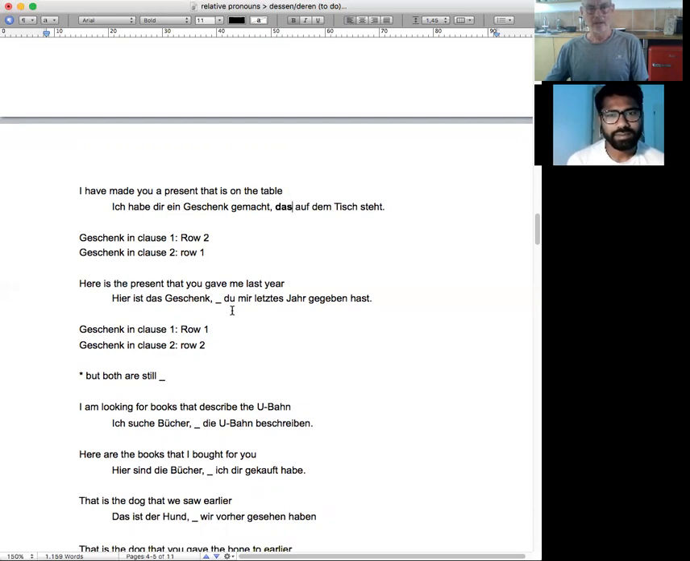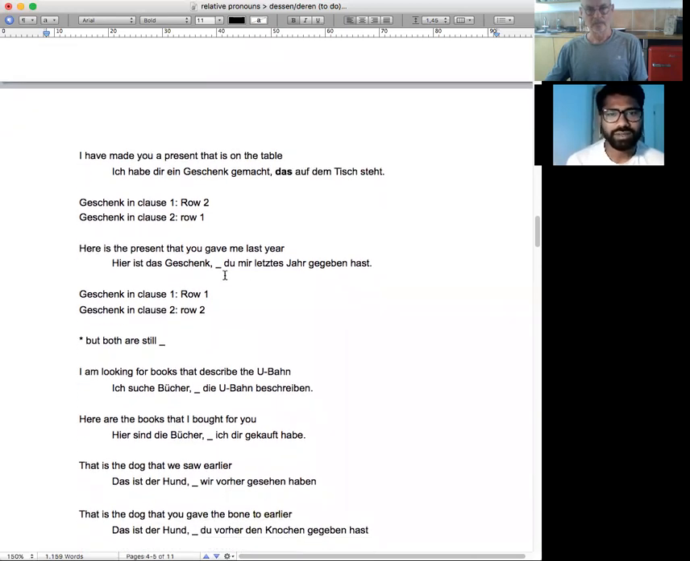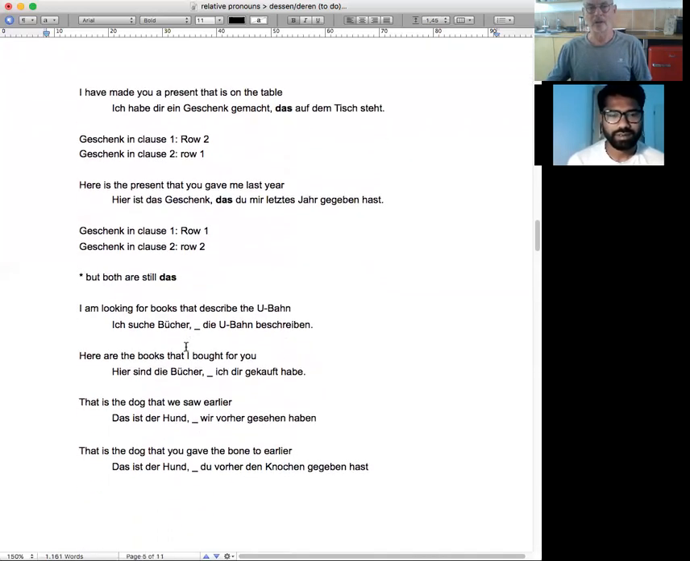Here's the present that you gave me last year. Hier ist das Geschenk, das du mir letztes Jahr gegeben hast. Yeah, that's row 2. That's row 1. This is row 2, but there's still das. They're both das because das is in row 1 and das is in row 2 in the der star grid.